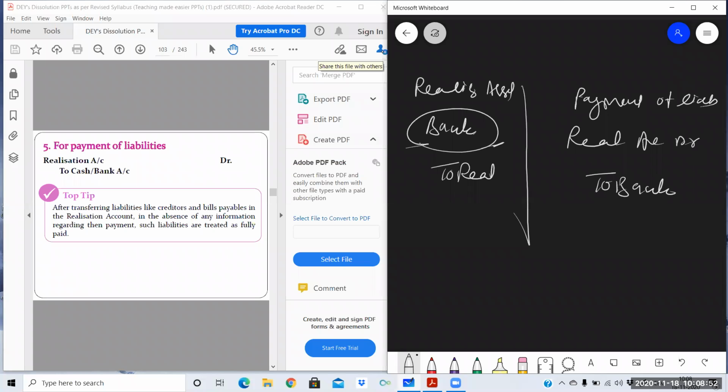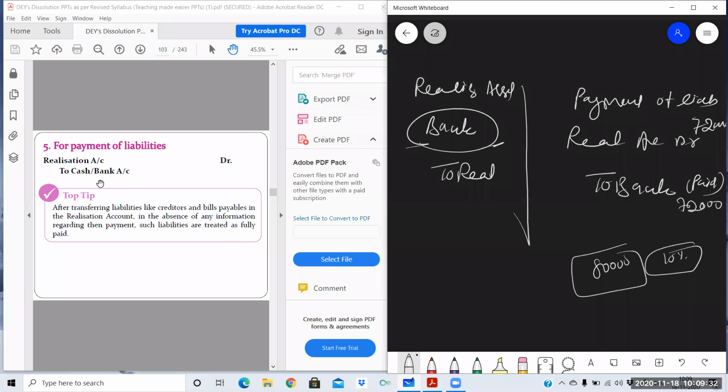So liabilities can be paid more or less. So whatever the amount we are paying, that will be written here. Paid value, not the actual value. Like there were creditors of rupees 80,000, but some creditors were untraceable. They did not appear to claim their money. So 10% of the creditors were untraceable, which means we need not pay them. So we will be passing this entry only with 72,000. It means this entry will be passed only with the actual amount which we are making payment.